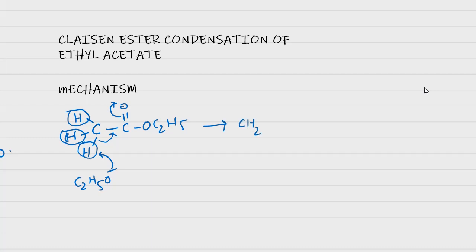CH2 double bond CO minus OC2H5 in the first step. In the second step, this enolate ion makes a nucleophilic addition over the unenolized ethyl acetate molecules, CH3 C double bond O OC2H5.